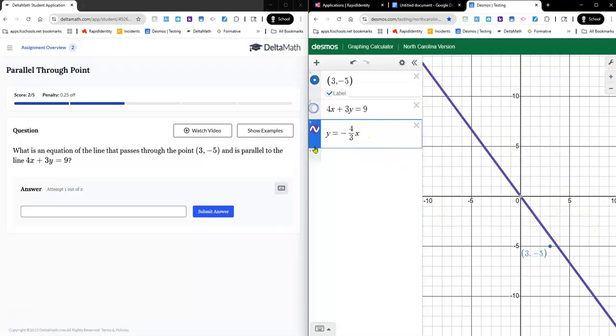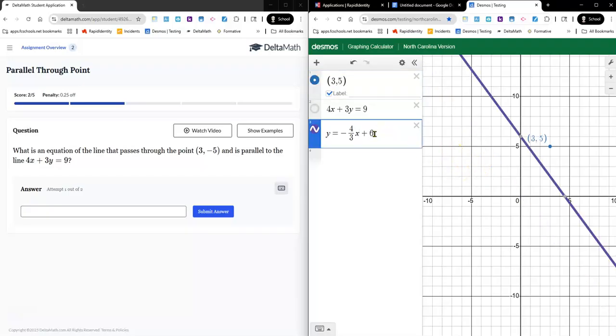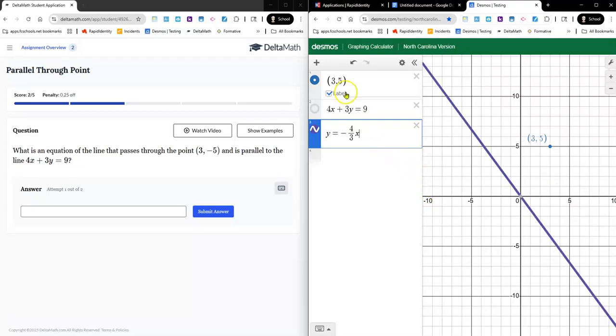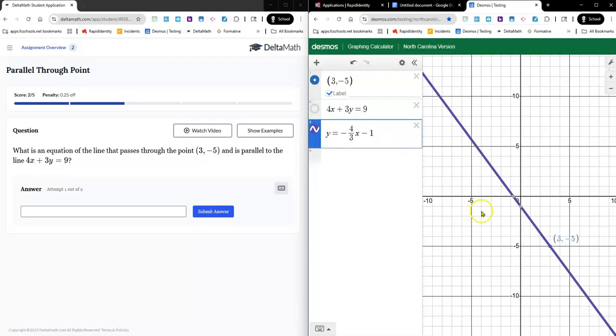I'm going to click this to hide it, so I'm not paying attention, and I need to bring this line down. If I needed to bring it up, let's say the point was 3, 5, then I would need to add to this, like plus 6, whatever, it doesn't matter because that's not the problem I'm trying to work. But I would try to get it through by adding, but since it was 3, negative 5, then I just need to bring this line down one little unit. Minus 1, boom, there it is.